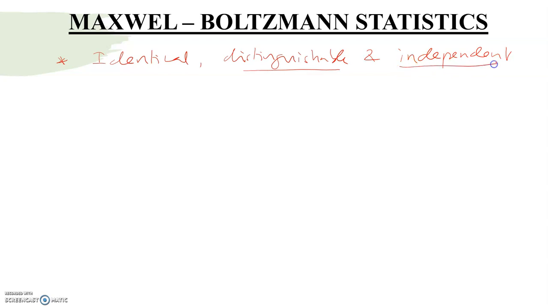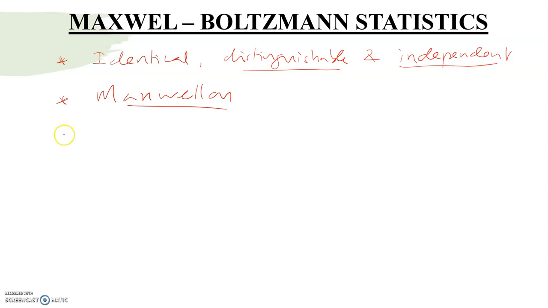Then the third one, the particle should be independent. What does independent mean? There should not be any attraction or repulsion between particles. Only for those particles can we apply Maxwell-Boltzmann statistics. The particles which obey Maxwell-Boltzmann statistics are called Maxwellons.